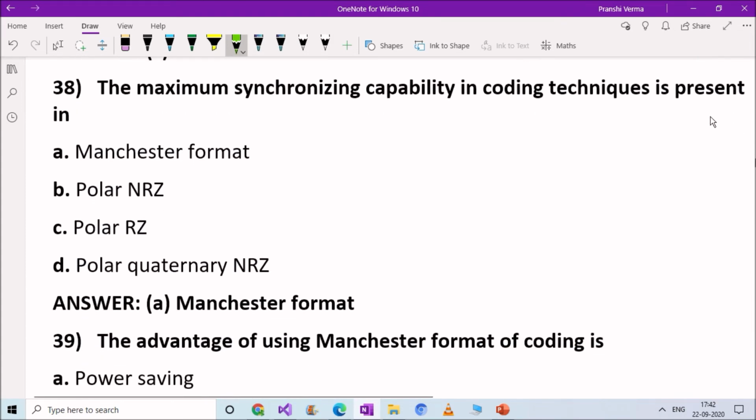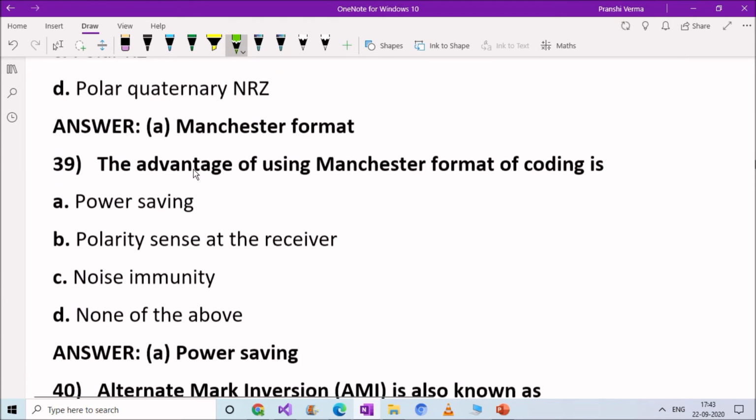Next question. The maximum synchronizing capability in coding techniques is present in: option A, Manchester format; option B, polar NRZ; option C, polar RZ; option D, polar quaternary NRZ. And right answer is option A, Manchester format. The maximum synchronizing capability in coding technique is present in Manchester format. Next question.